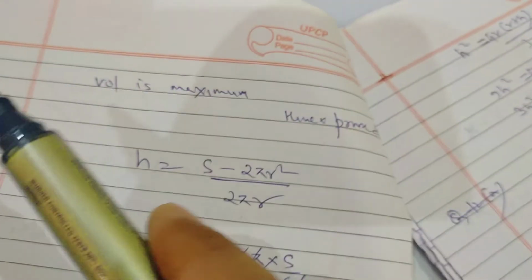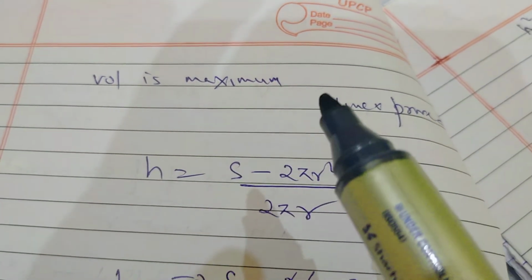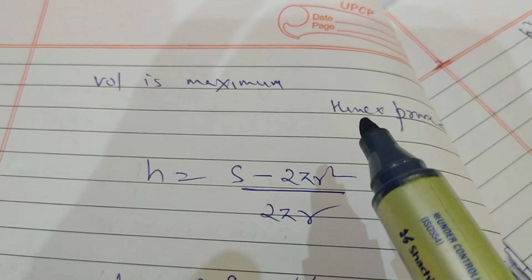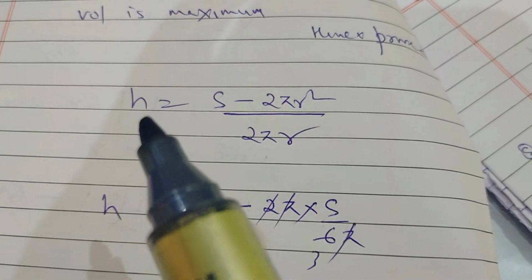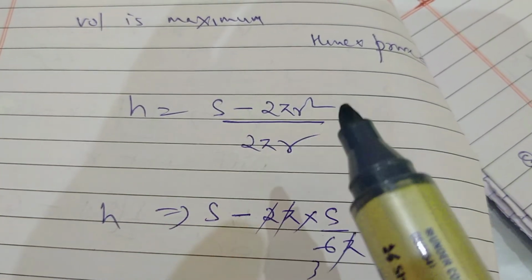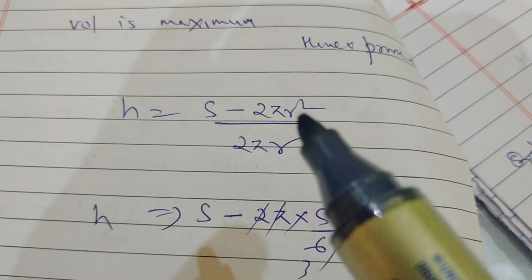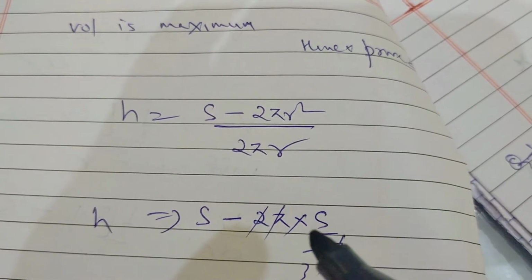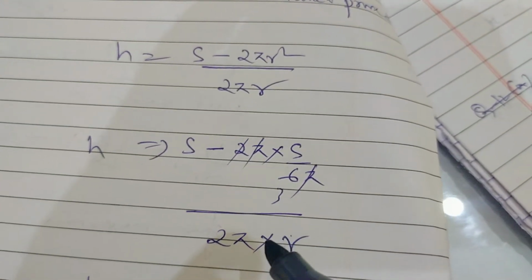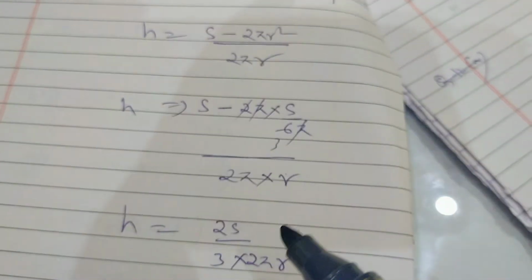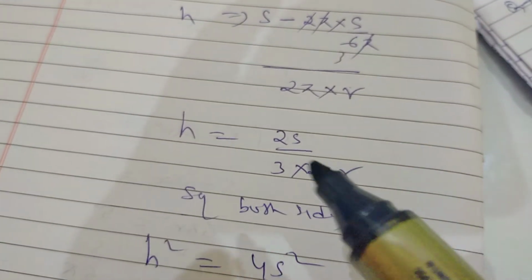Now look at here. So the negative second derivative is giving that volume is maximum, hence proved. So we have proved that the volume of a right circular cylinder is maximum. Now, as you know, we have already calculated h is equal to (s minus 2 pi r square) upon 2 pi r. So here what we have to do, in place of r square, I am going to substitute the value s upon 6 pi, because we have already calculated the value of r. So that value I substituted here, and trying to simplify, look at here, this value has come.